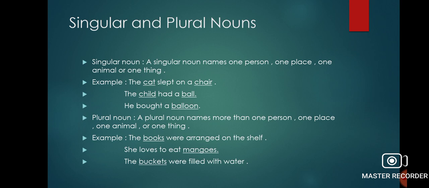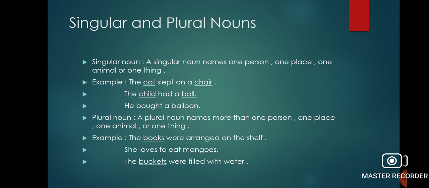The child had a ball. Here the child means only one child and a ball means only one ball. So here child and ball are singular nouns. He bought a balloon. Here only one balloon is said. So here balloon is a singular noun.